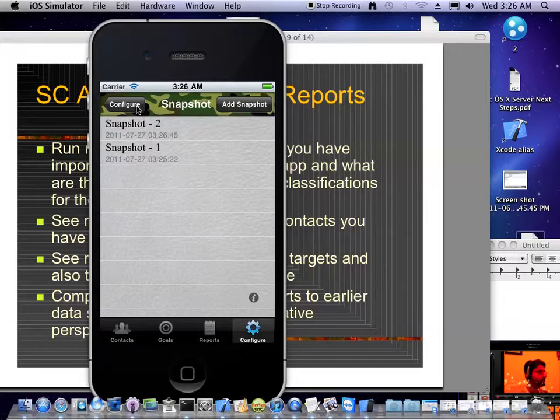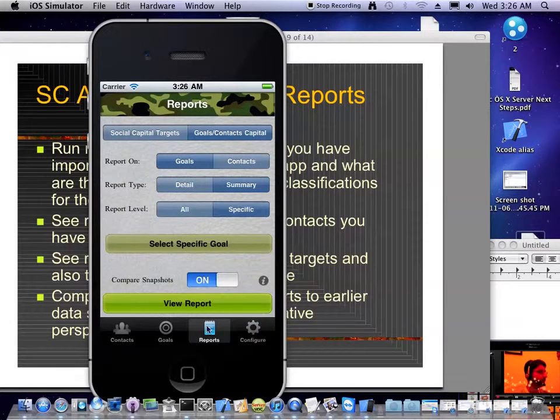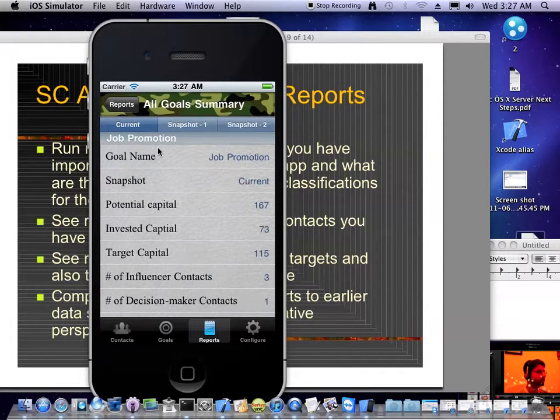Now I can go and look at some reports. Let me look at the same report, all goals, and see that the compare snapshots button is on. So now you will see the current picture of the data as it looked at the time of snapshot 1, and the data as it looks at the time of snapshot 2.